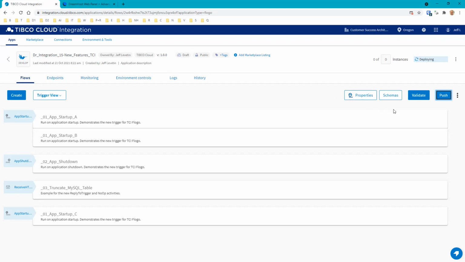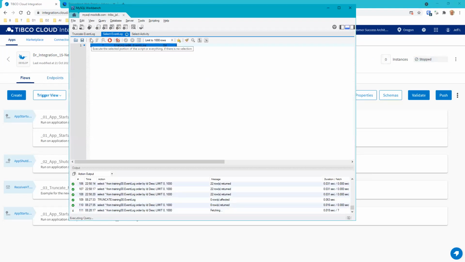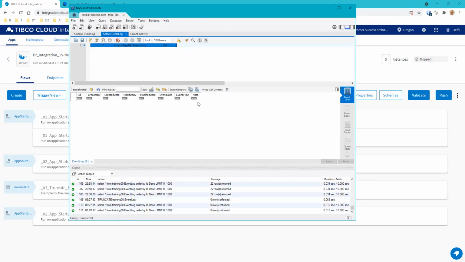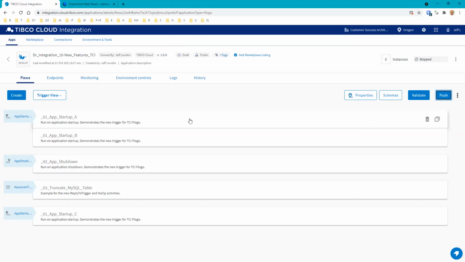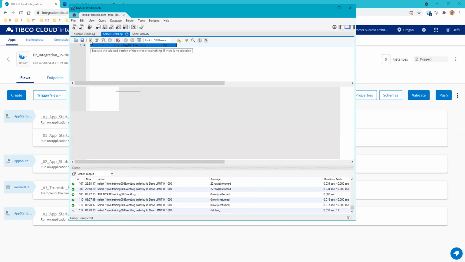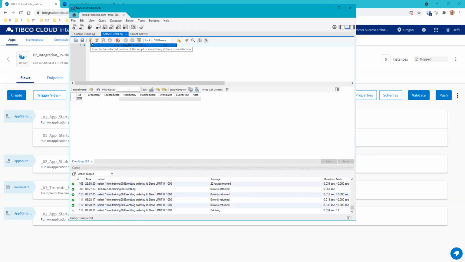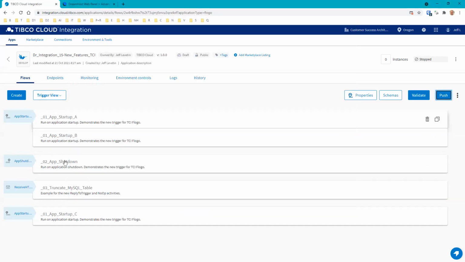What's happening behind the scenes is it's getting compiled and ready to deploy out once we scale it up to our instances. We're not going to see any activity here because technically the application is in the stopped state. So if there are no instances and we push, the application remains in the stopped state, and none of these triggers are actually executed.